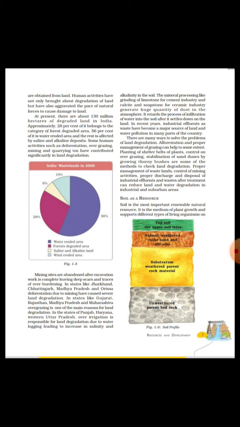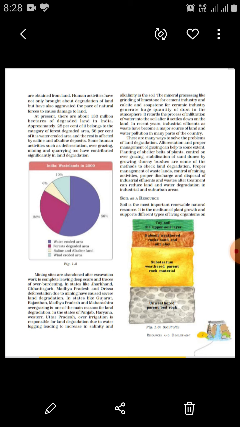Now, not only this, we have so many industries and factories in our country. The mineral processing, like grinding up limestone for the cement industry, calcite and soapstone for the ceramic industry, all generate huge quantities of dust in the atmosphere, which leads to air pollution.